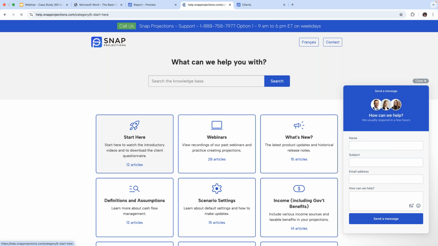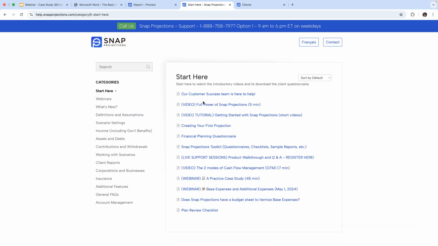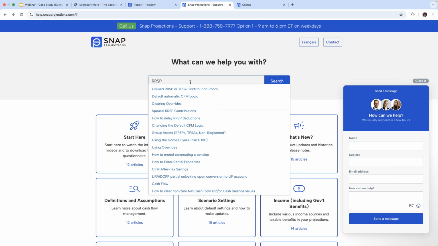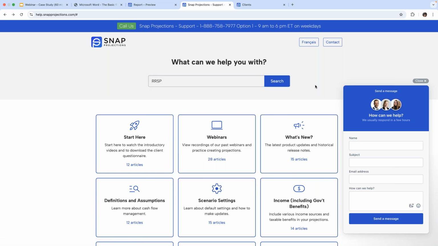And we also have these tiles here with a wide range of information. So if you went into Start Here, for example, we have some articles. We have your financial planning questionnaire that you might need, that sort of thing. I'm going to go back to that page. If you wanted information on RESPs, for example, or RRSPs, you could just type in RRSPs and you'll get a long list of articles pertaining to RRSPs that might be helpful to you. So there's lots of support in terms of the functionalities of Snap and getting you going with the product.